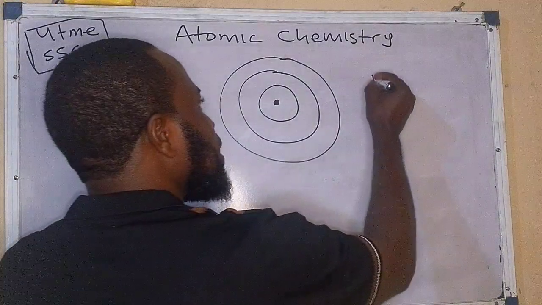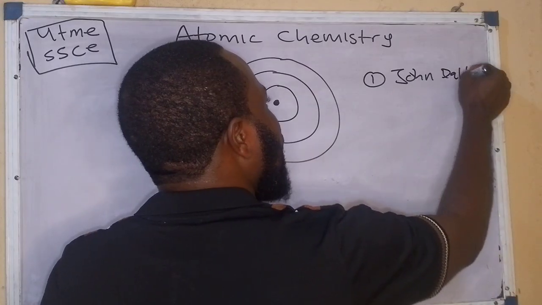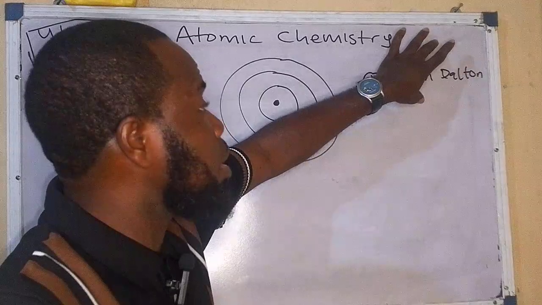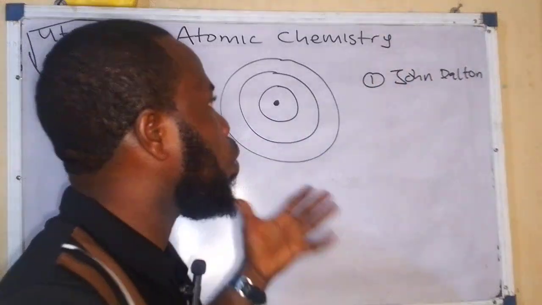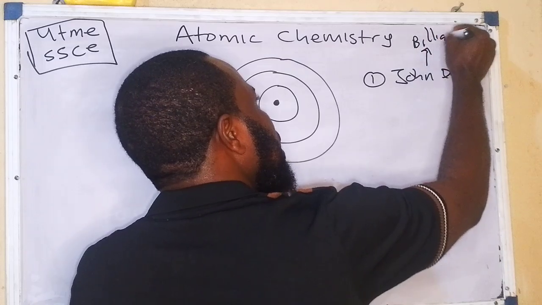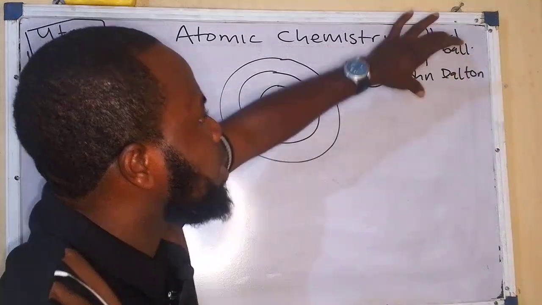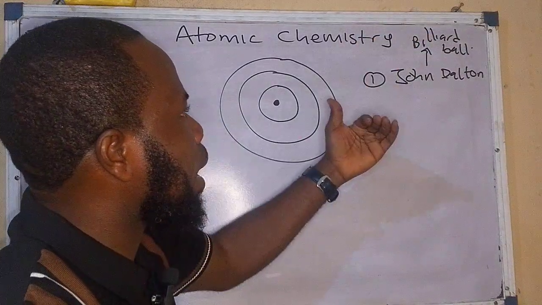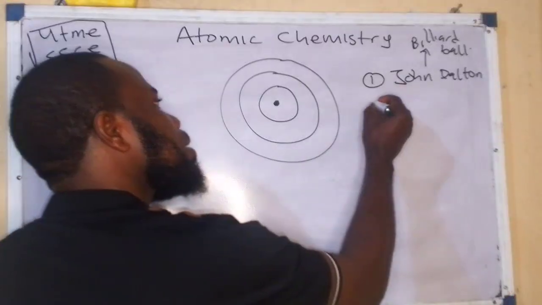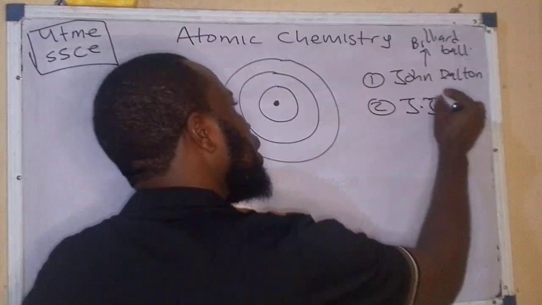Now the first person that described the atom was who? It was John Dalton. Now what did John Dalton say as regards the atom? John Dalton said an atom is an indivisible kind of particle. No wonder John Dalton's model is what is now regarded as the billiard ball model. So if they ask us in the examination, who described the billiard ball model of an atom? Of course, the scientist that did that is John Dalton.